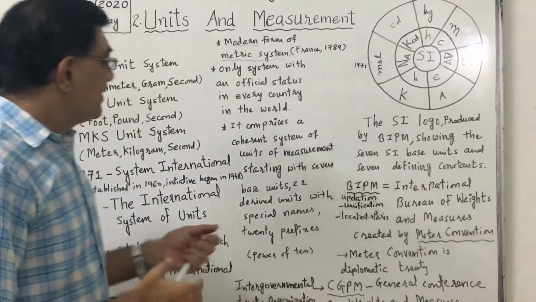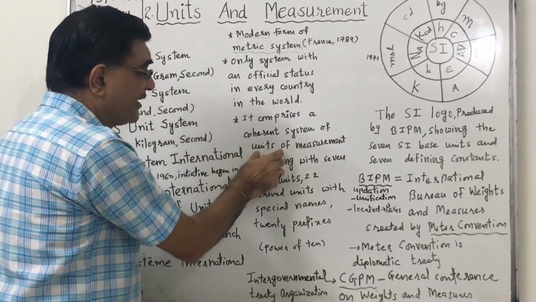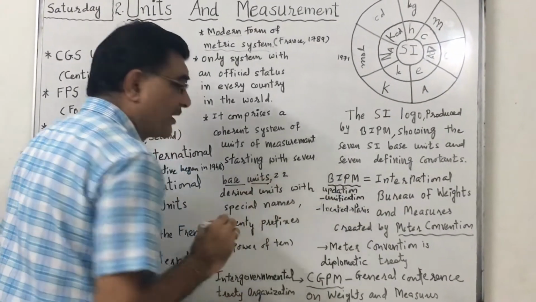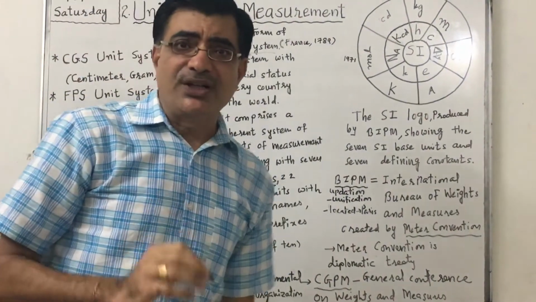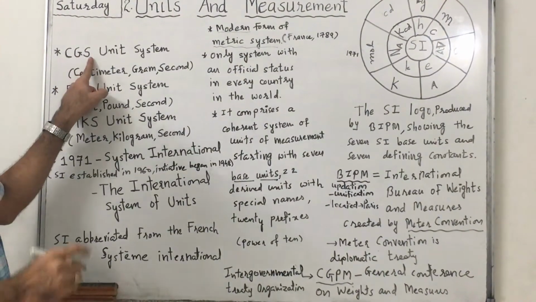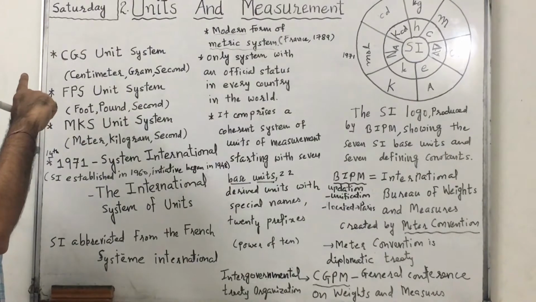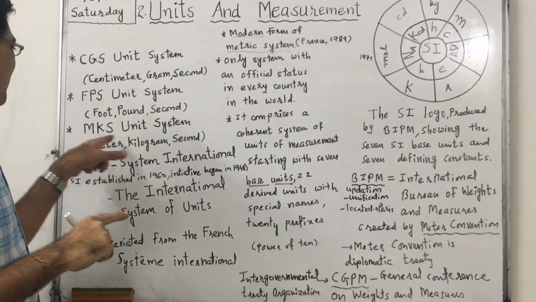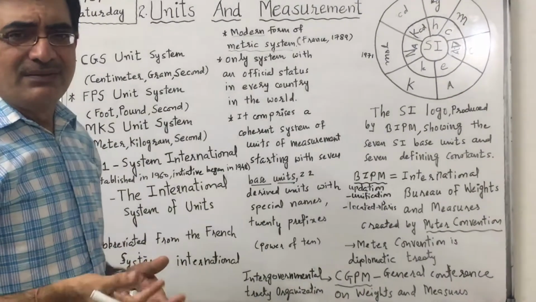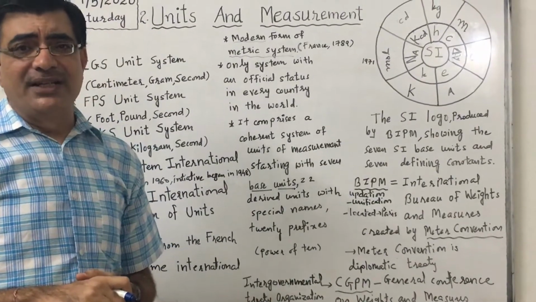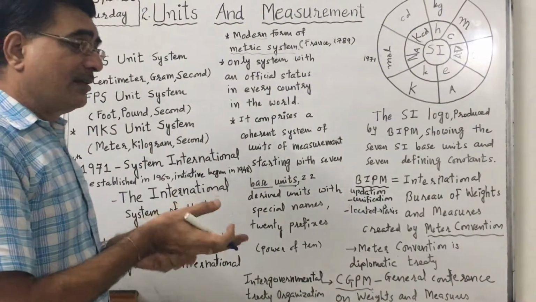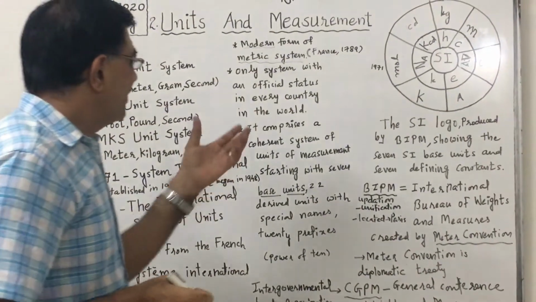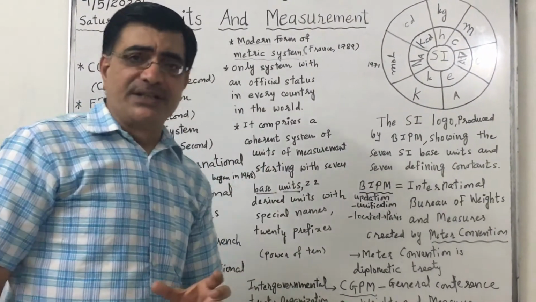It comprises a coherent system of units of measurement starting with 7 base units. There are 7 base units in SI. See here, only 3 base units. So they were missing electric current, temperature and so on. CGS, FPS, MKS were missing the ampere and kelvin and everything. So it was the limitation of these systems. So here in SI we have 7 base units.